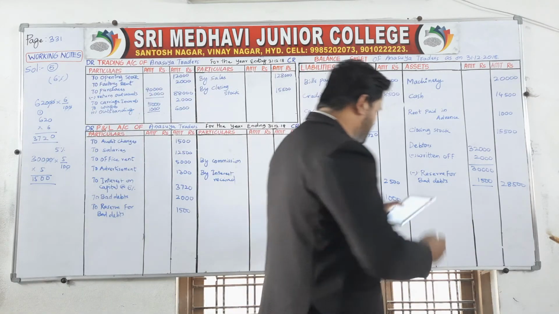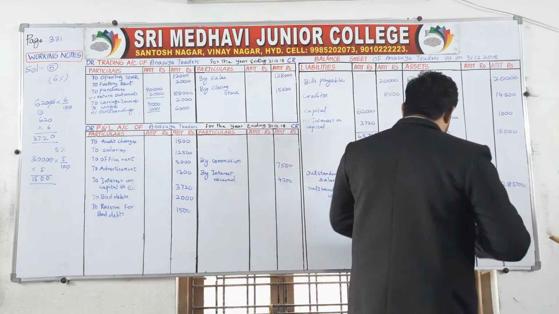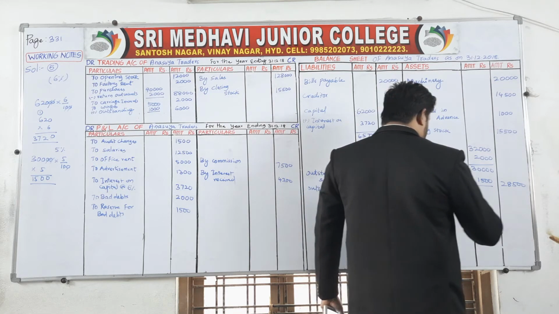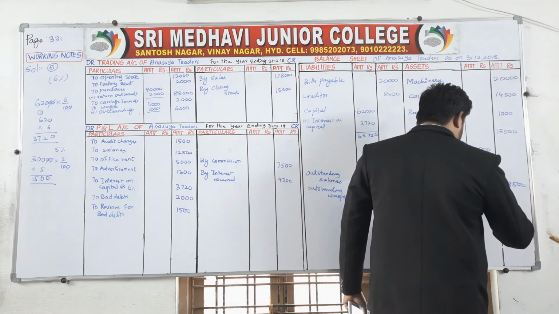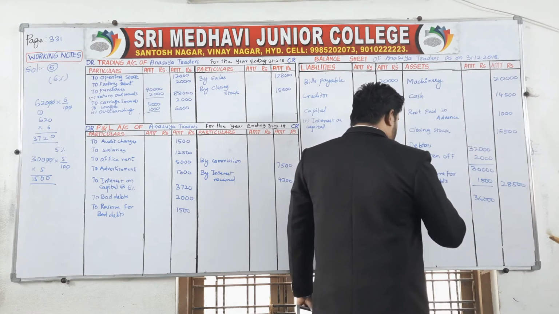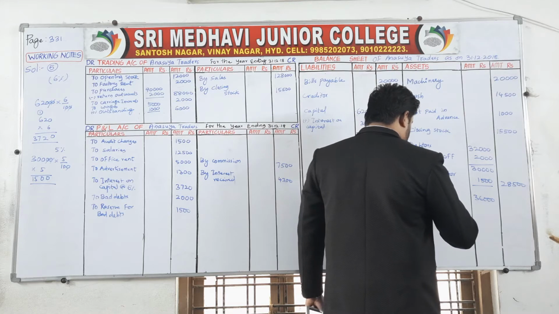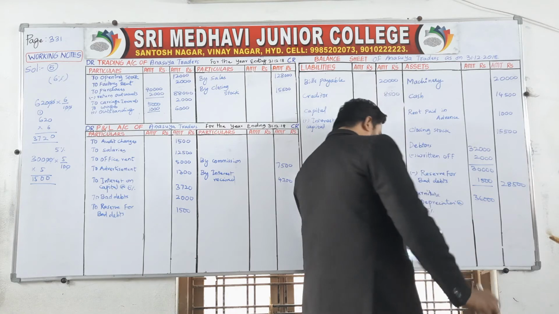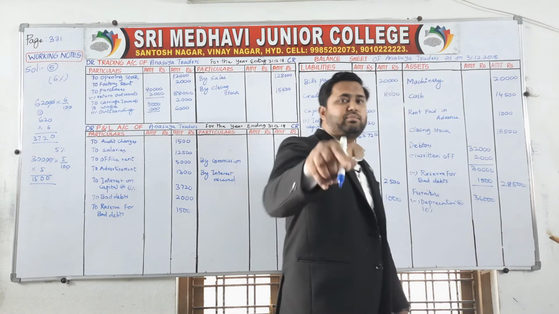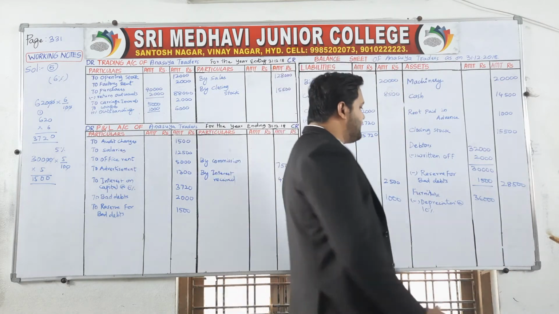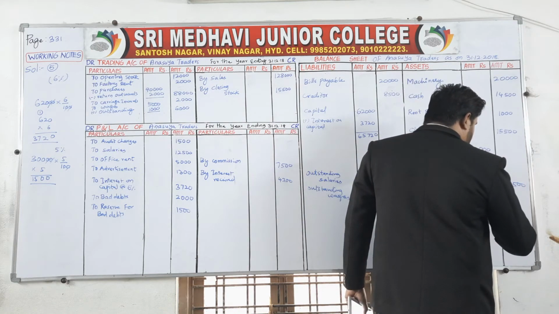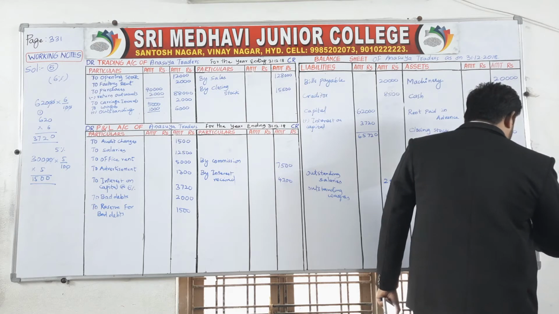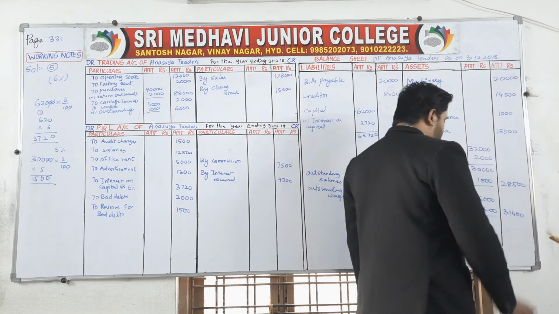Next entry is depreciation on furniture. For that we want furniture. How much furniture? 36,000 furniture is given. Furniture 36,000 minus depreciation at the rate of 10%. 10% depreciation on furniture means 3,600. 36,000, 10% is 3,600. Minus, you will come to know 32,400 is the outer column amount.